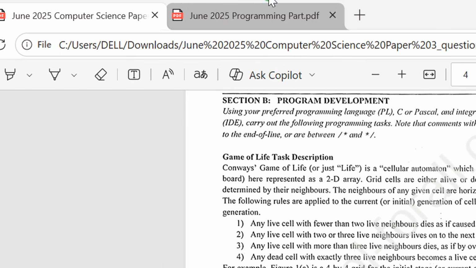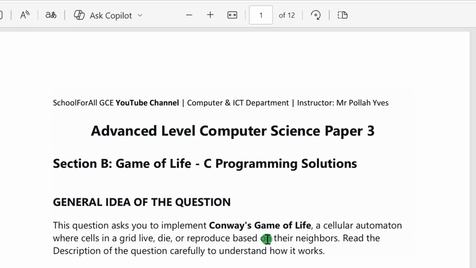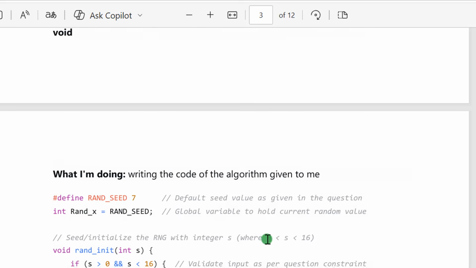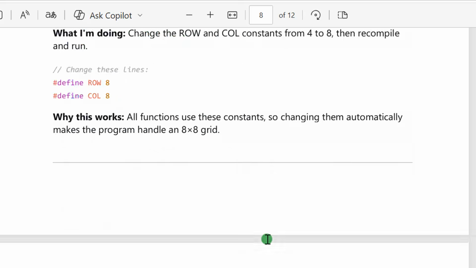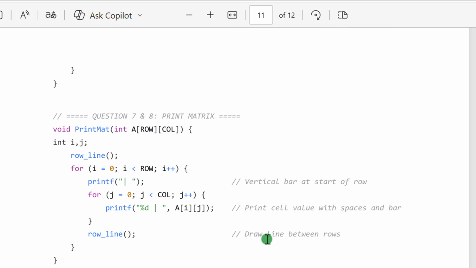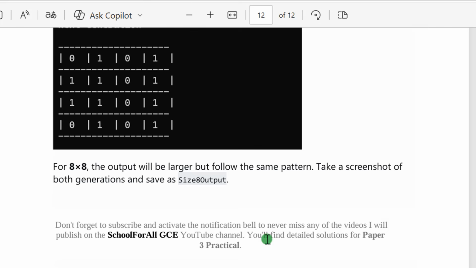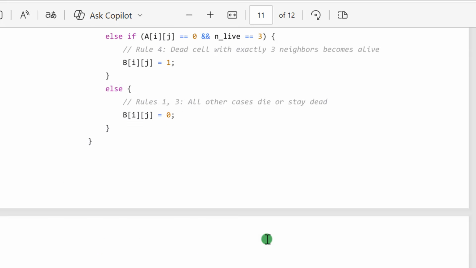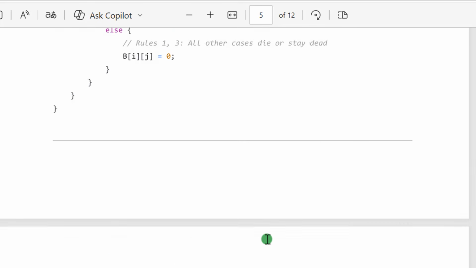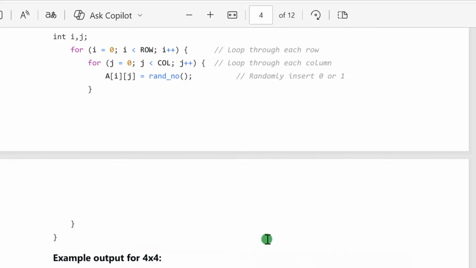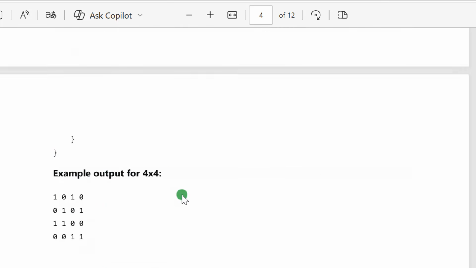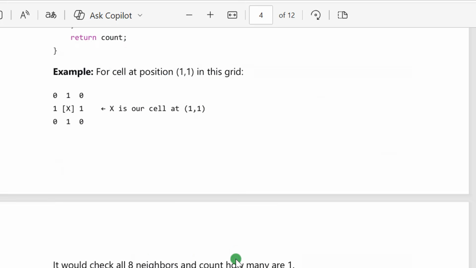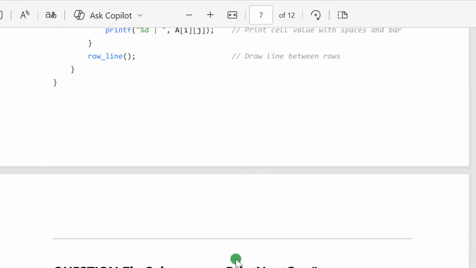Good. So now there's one document here, Advanced Level Computer Science Paper 3. This is the solution of that paper 3. I did it in the form of a PDF. If you don't have time to watch the full video, you can just go through the PDF document and do the practical. It's very interesting. But I will be doing all this in the video too, because in the video I'm explaining, even though in the document I'm also explaining, like here in paper 3, question 3, I'm explaining before writing the code, and so on. Question 4, explaining before writing the code. The document is very interesting.